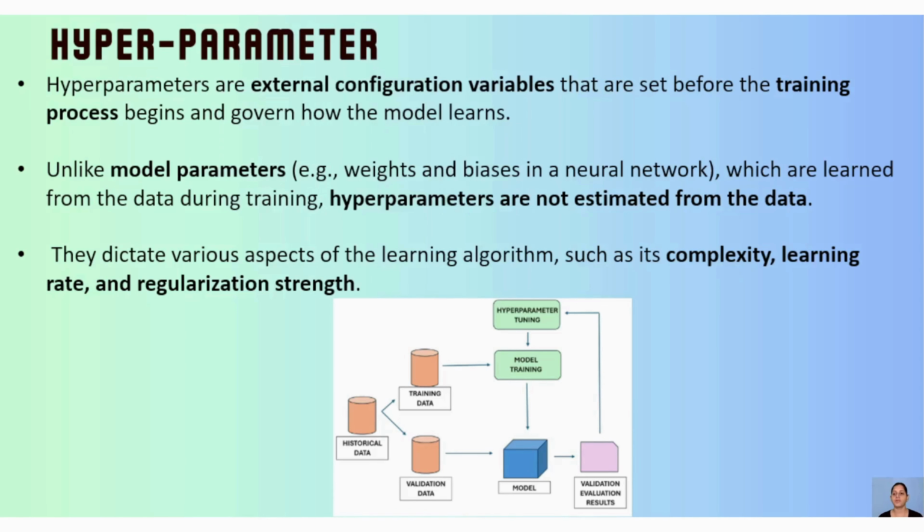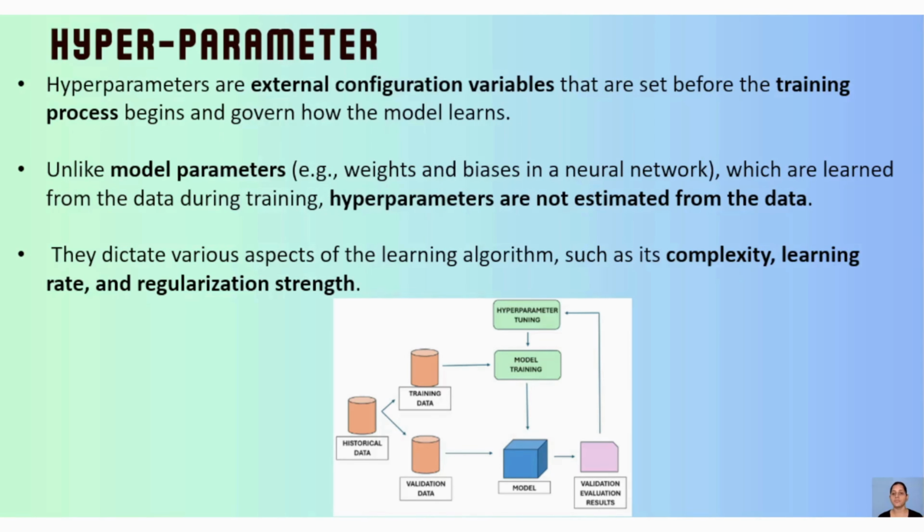Those are our model parameters, and they get learned during your training process. However, hyperparameters are not the same. They are not estimated or considered during learning or the training phase.